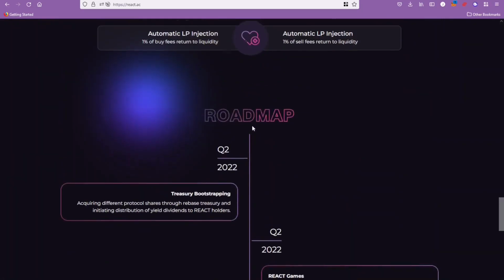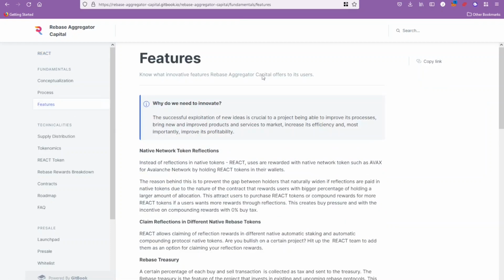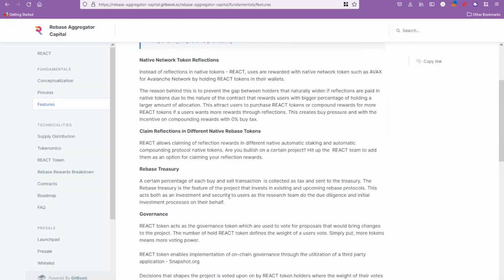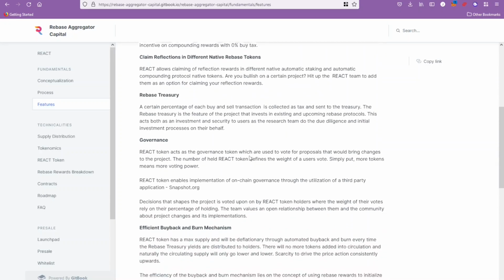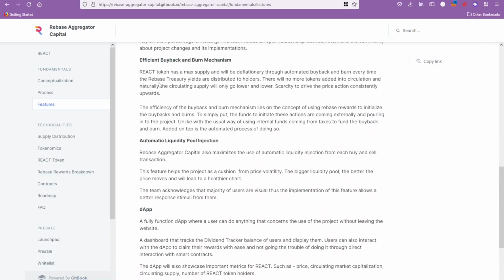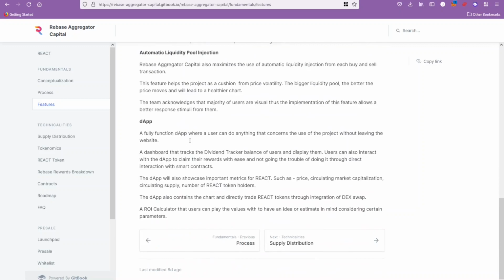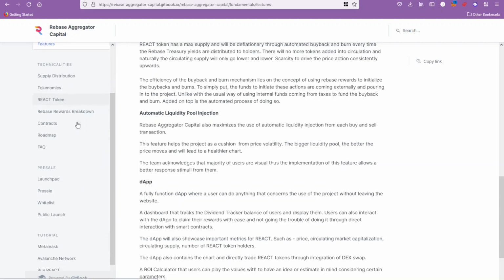And so just head over to the white paper now. Pretty much everything I've been talking about today is all in this white paper, but in a lot more detail. You go into the features, especially they talk about the native token reflections becoming AVAX, claiming them, how you can do it, how often, the rebase treasury and how that works, the governance and everything about that, the buybacks, the burn, all this stuff I've been talking about, they go into it in a lot of detail. So I will put a link to the white paper in the description below.